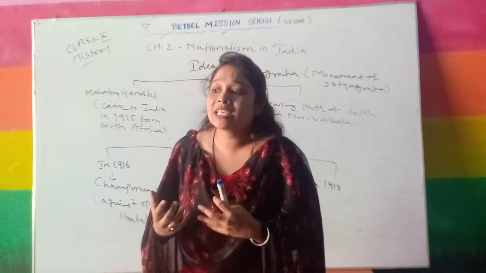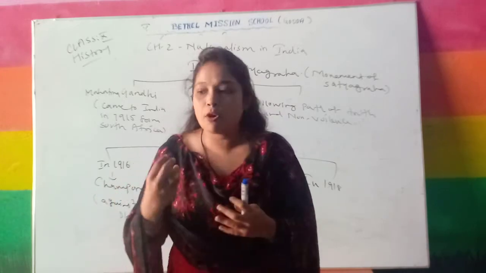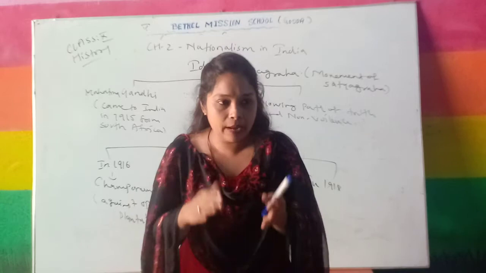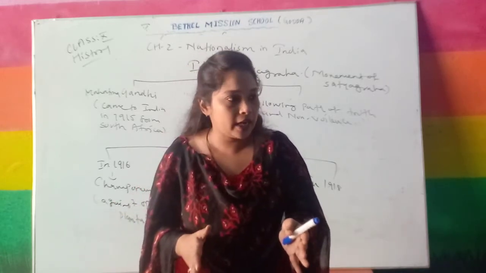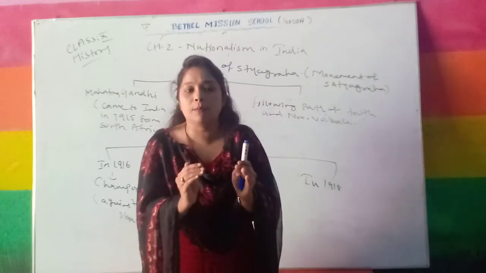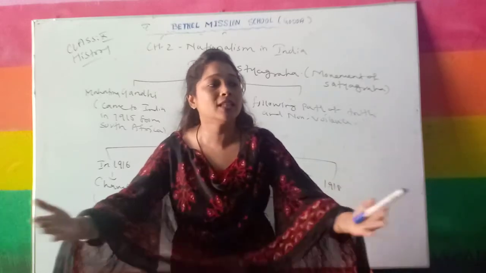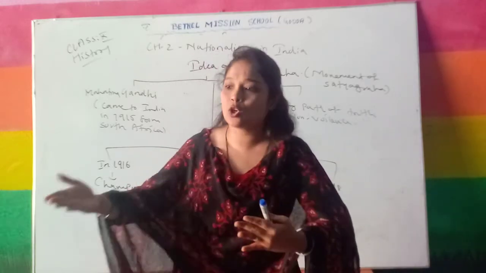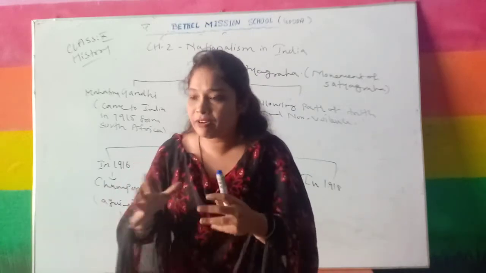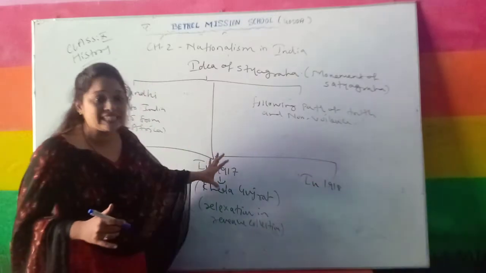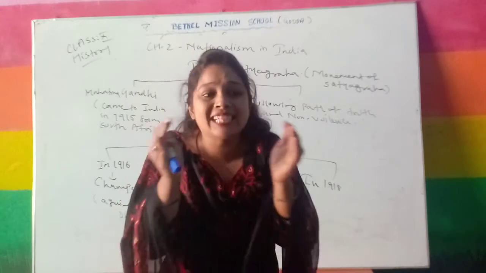Understand? So what Gandhiji did, year by year, he took up one problem of the farmers, like the wrong plantation system, then the land revenue system. When he started a movement in one particular place, it spread all over India. Other villages also started following the same movement. So when we talk about a movement in a particular place, that doesn't mean it was there only; actually, that was the center of the movement.